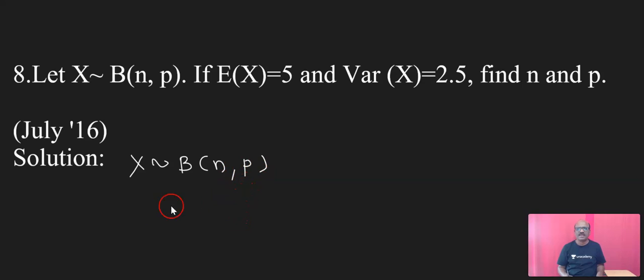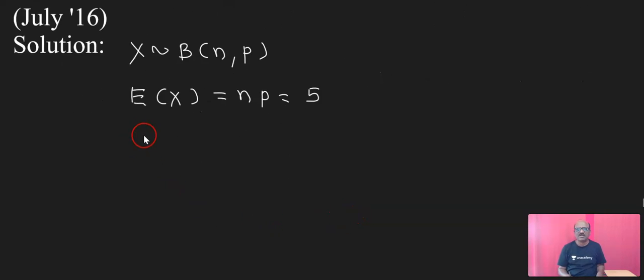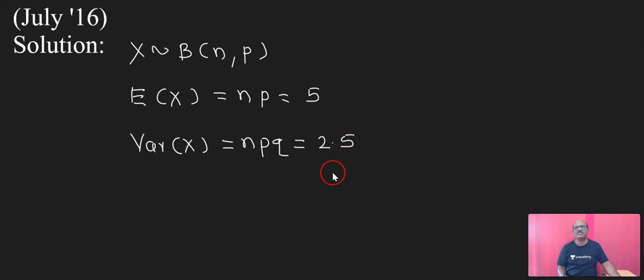E of x is equal to np, which is equal to 5, and the variance of x is equal to npq, which is equal to 2.5.